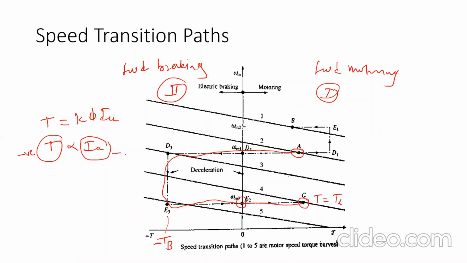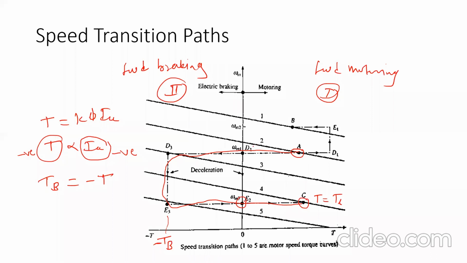Means this current has to be negative, so that the new braking torque TB required to reduce the speed will be equal to minus T. So the speed will be reduced by following this path from A to D3 to E3 to C.